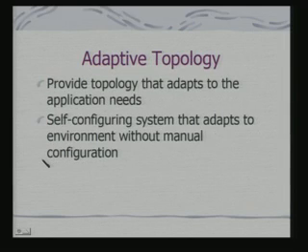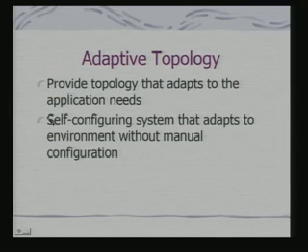Next, let us look at an adaptive topology. Okay. So, adaptive topology basically provides a mechanism to adapt the existing topology with respect to the application needs. I have already illustrated that concept, when the nodes are moving around and I need to establish a path. So, this kind of adaptation is essential. So, what we say is that we have a self configuring system that adapts to the environment without manual configuration.